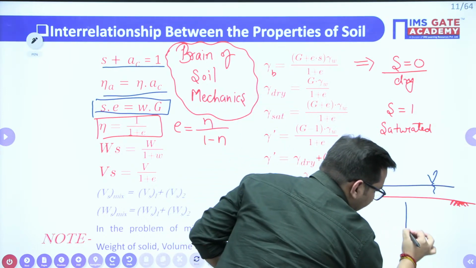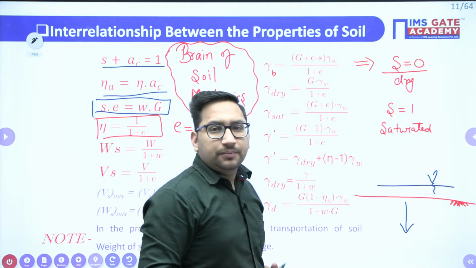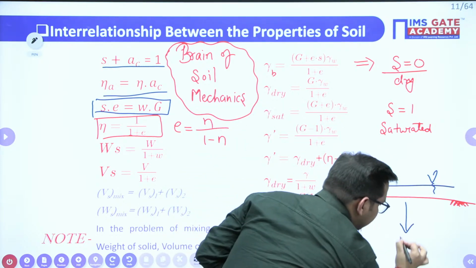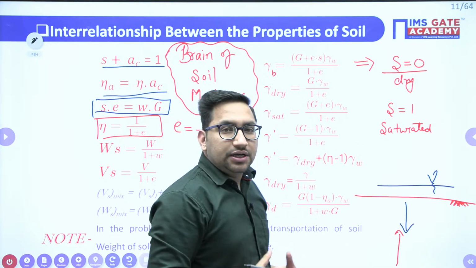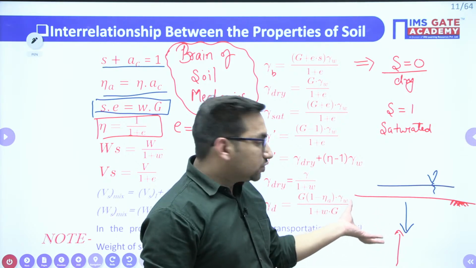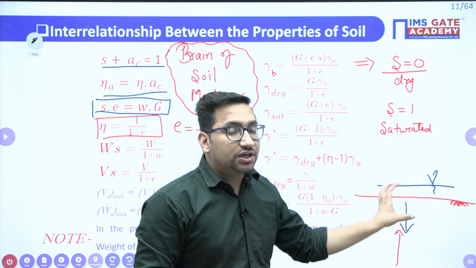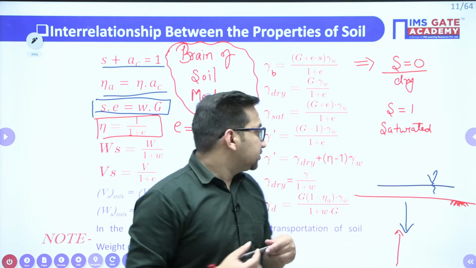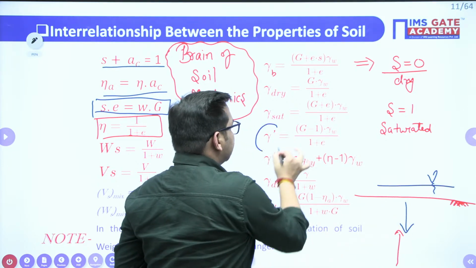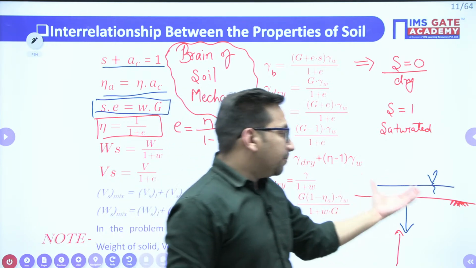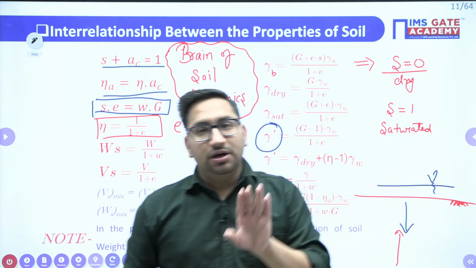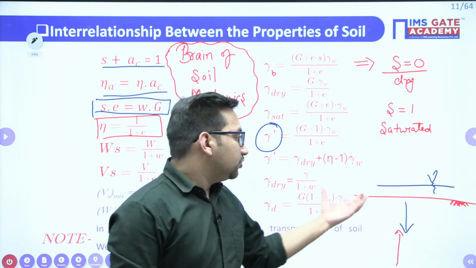So the weight of soil acts in the downward direction. There will be a force of buoyancy in the upward direction, so the apparent weight of soil is going to decrease. If you take that apparent weight into consideration, you will get the submerged value, that is your gamma submerged. So whenever your soil lies below the water table, you consider it as submerged soil.